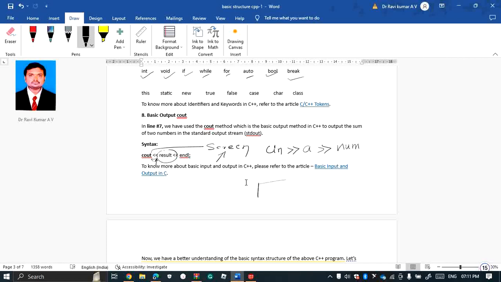Here it takes the input from the keyboard and inserts it through the object cin into the variable you defined, a or num. Here the keyboard is the stream for the object cin.